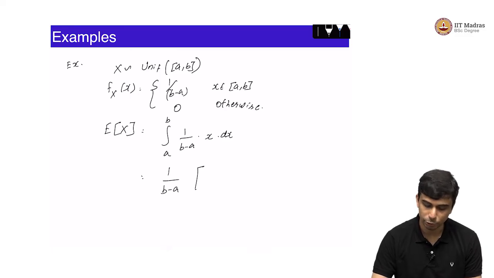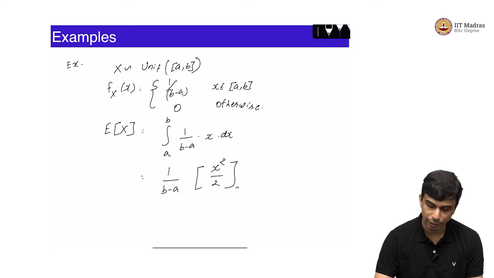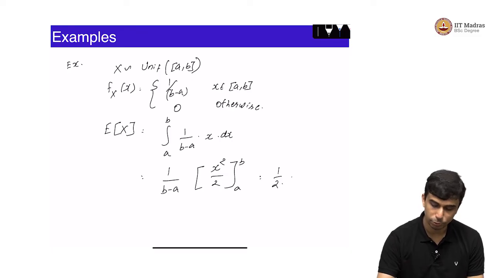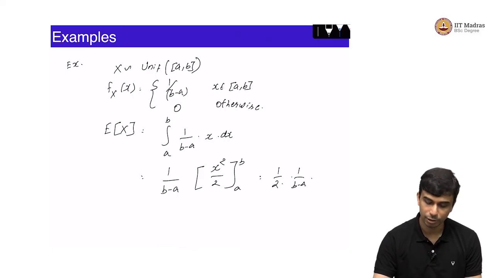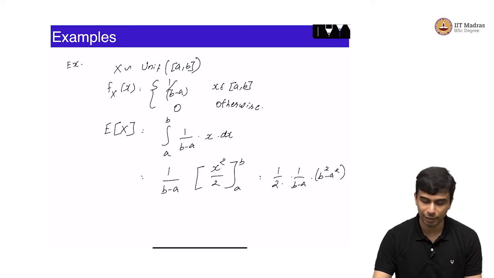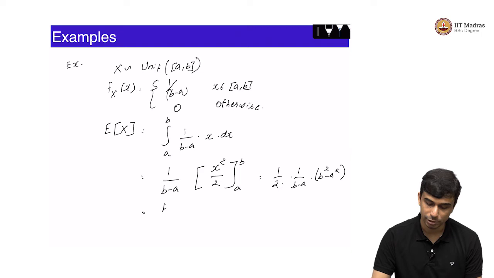Integral of x dx is simply x squared by 2 within the limit a to b, which is equal to 1 by 2 into 1 by b minus a into b squared minus a squared. And what is that? Well, b squared minus a squared can be factorized as b plus a into b minus a, so this is equal to b plus a by 2.